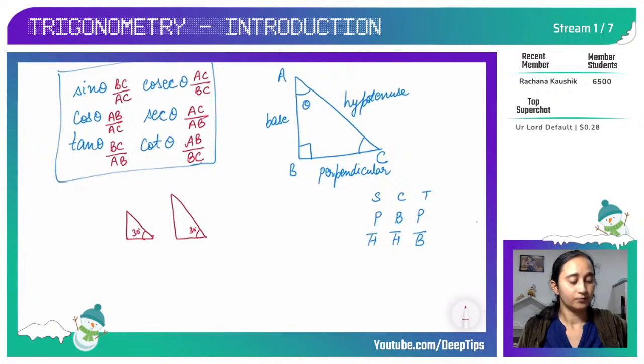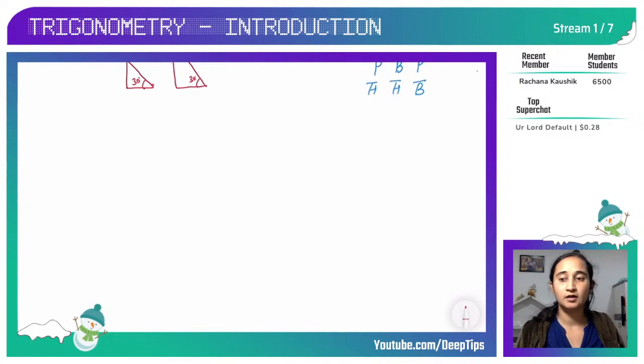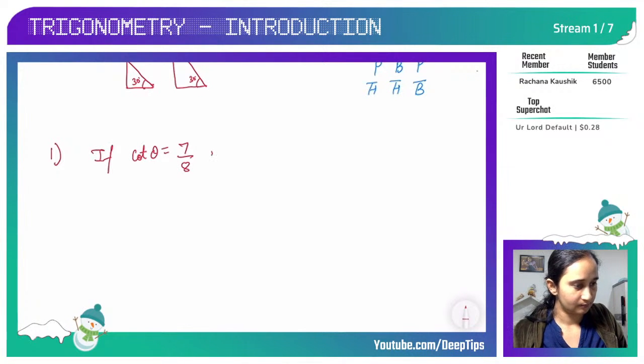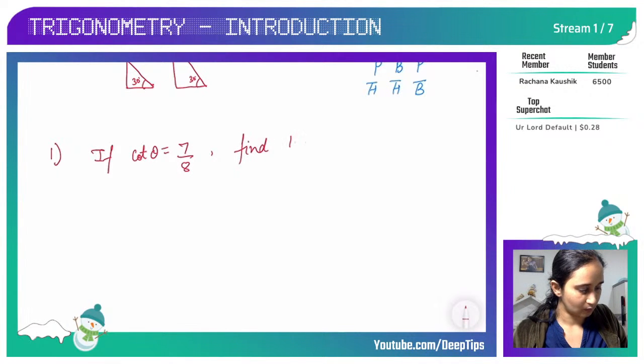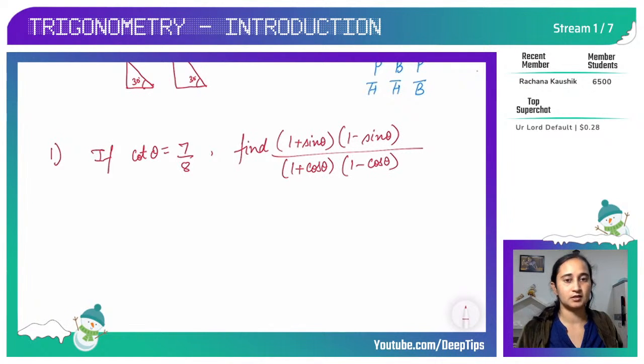Okay, so now let's do a few questions to understand more about the ratios that we have learned today. Okay, so first question is, if cot theta is equal to 7 by 8, find (1 plus sine theta) into (1 minus sine theta) upon (1 plus cos theta) into (1 minus cos theta).